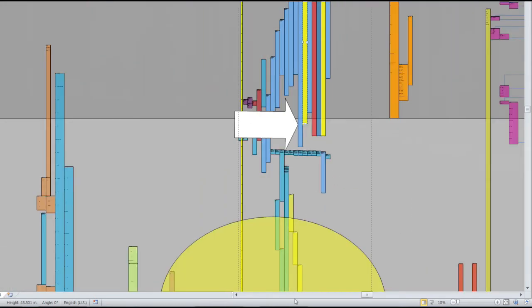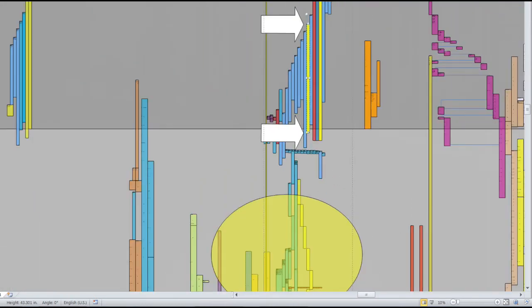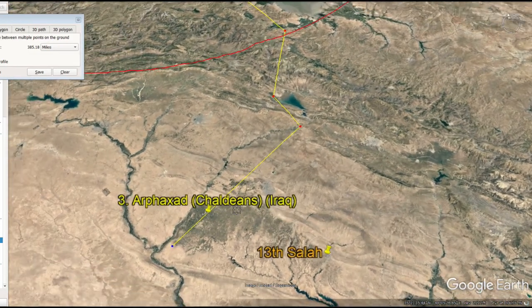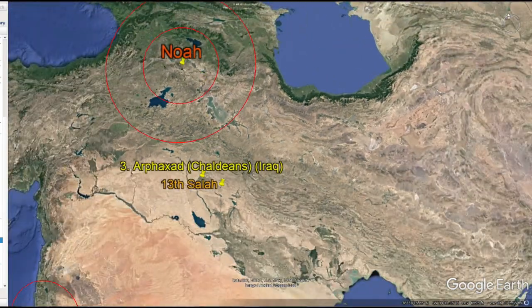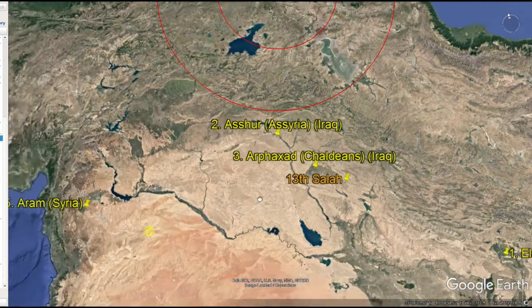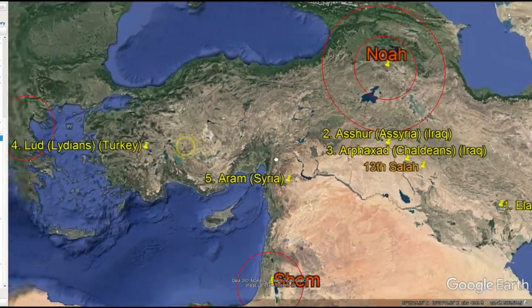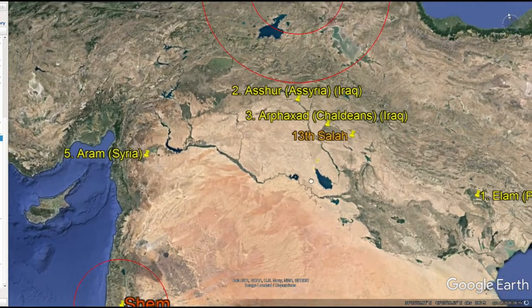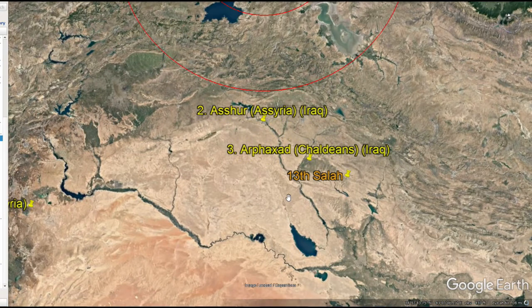So my thinking on this topic is when we take geography and history, put it together, the reason why we don't exactly know where Sayla is because he really just took over this area that's known as Arphaxad. We can see that Sayla would have known the other brothers very easily. Elam is over here, the Persians, and then Asher is right up the road. Aram, follow the Euphrates out there, and then Lud must have been the introvert that decided to go as far away from these guys as possible.